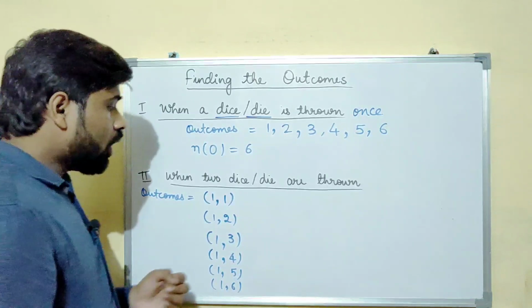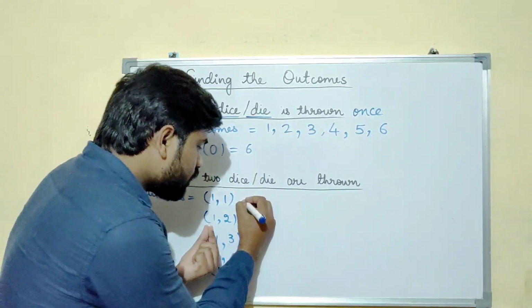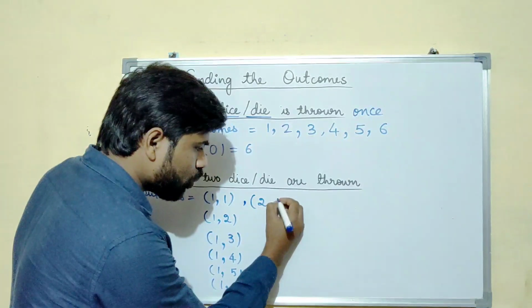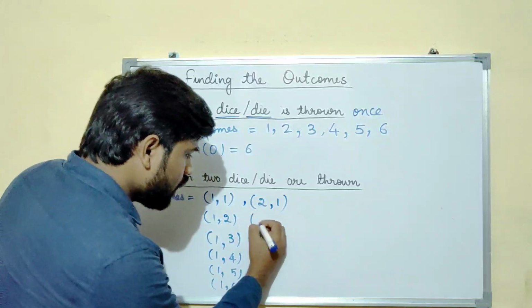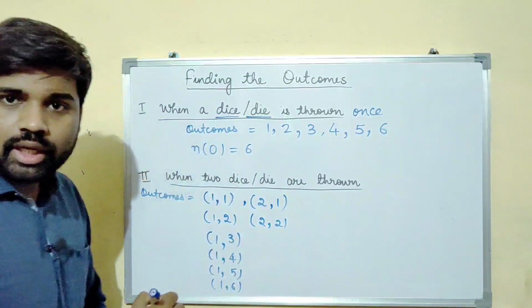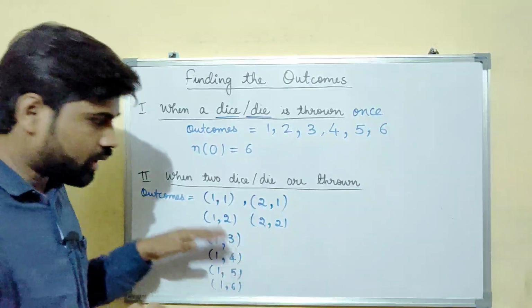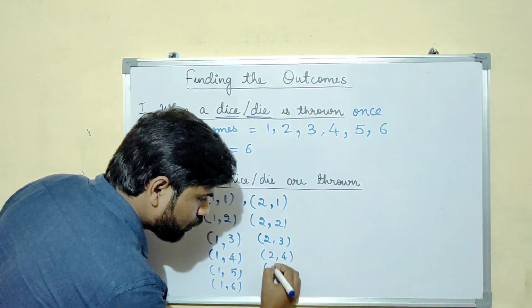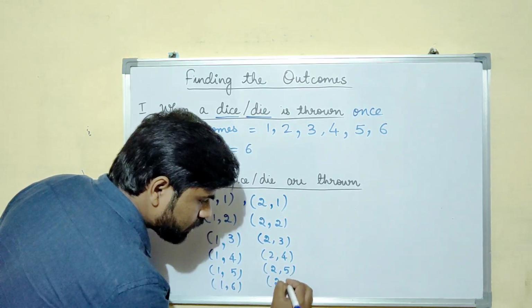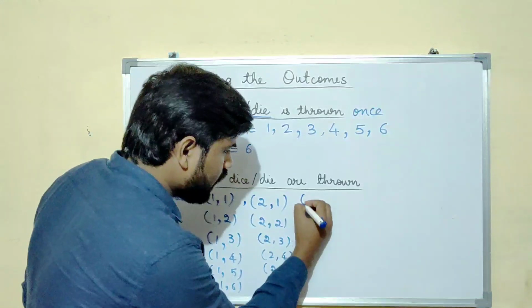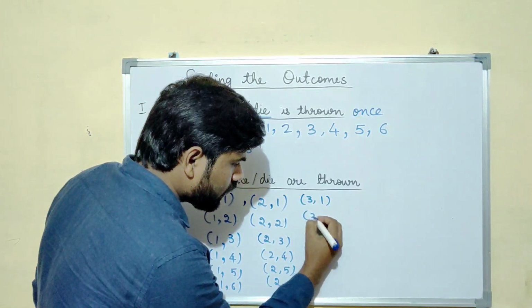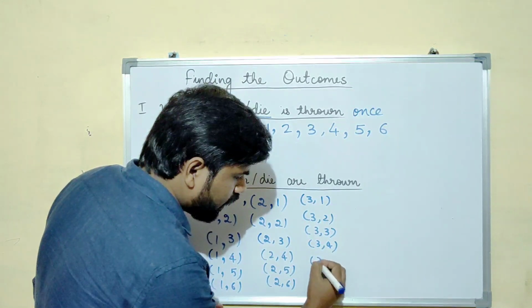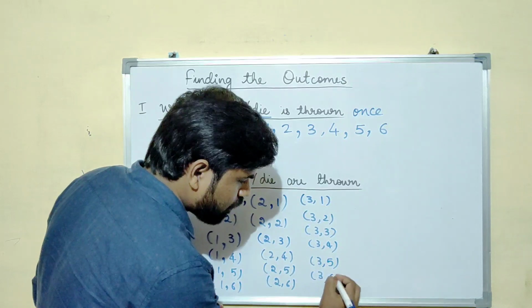Now for the first throw, if I get 2 as the outcome, then I can get 1 as the second outcome, 2 comma 1. Now I think you have understood the pattern: 2 2, 2 3, 2 4, 2 5, 2 6. Similarly, 3 1, 3 2, 3 3, 3 4, 3 5 and 3 6.